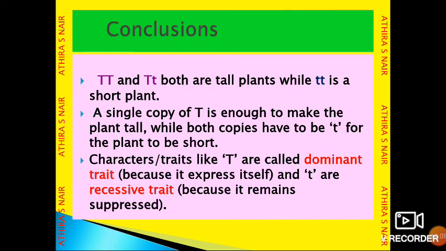Traits like capital T are called dominant traits because they express themselves, and small t is a recessive trait because it remains suppressed. In the F1 generation, the allele that expresses itself is called the dominant allele. Here capital T is the dominant allele.